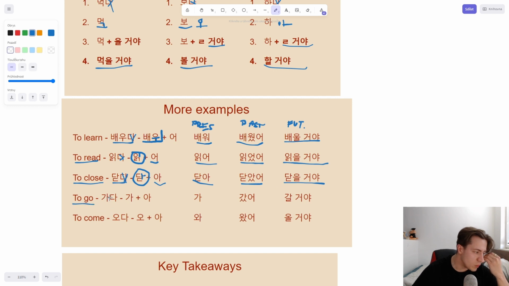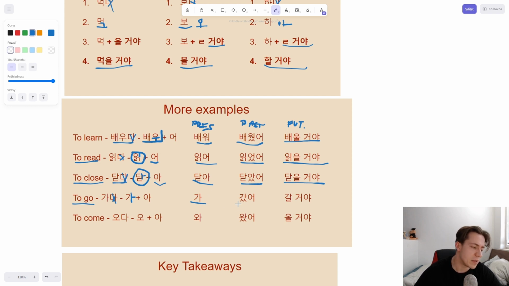Next one to go, we have gada, remove da, you already know what it is. We have ga, so here we have a, right? So we need to put in another a. If we have a and a, it sounds kind of weird, right? We don't write it 2 times. Simply, we create ga. I cannot tell you more about this. You just don't write a 2 times. With irregulars, you would have to do that, but we are not there yet.